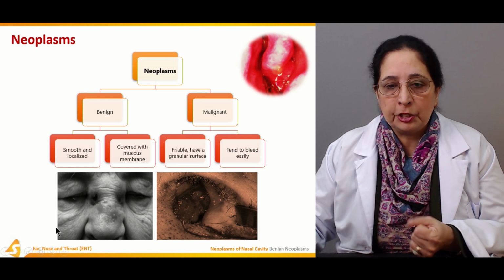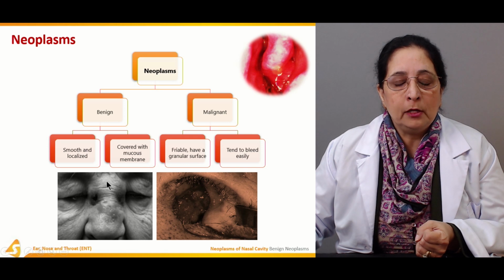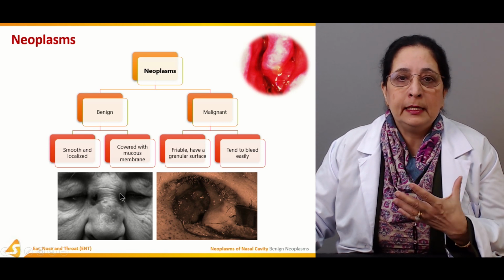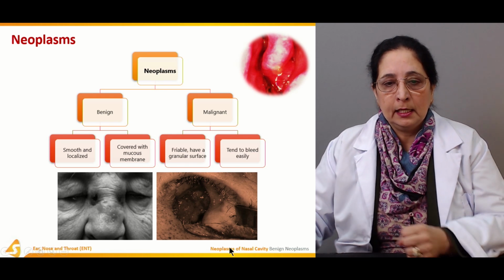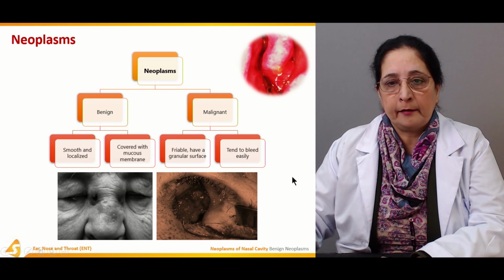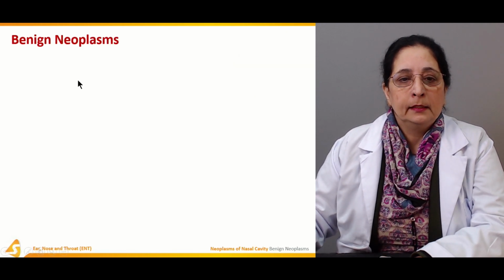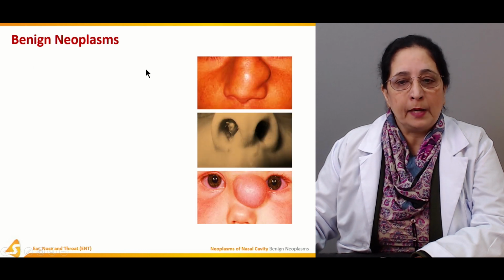These are some pictures showing the neoplasm. This is the swelling of the external surface of the nose with the neoplasm, and this is the neoplasm in the nostril. So this is the diagrammatic appearance of the neoplasm. Next, the benign neoplasm.